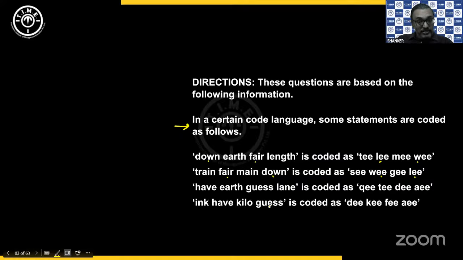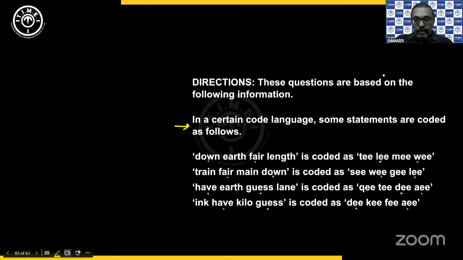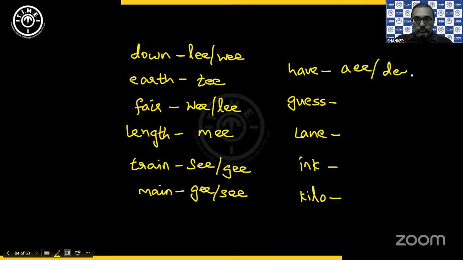Then we have guess. Now guess is repeated. Have is also repeated. Similar to down and fair in the first two sentences, have and guess are in the third and fourth sentences. The two codes we have are AEE and DEE. So for have and guess, AEE and DEE, in either order.